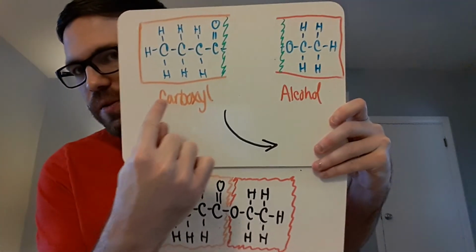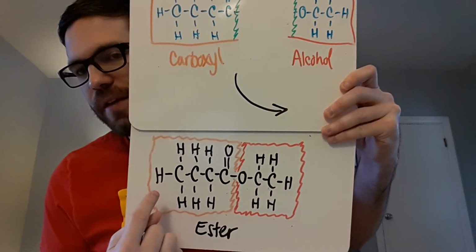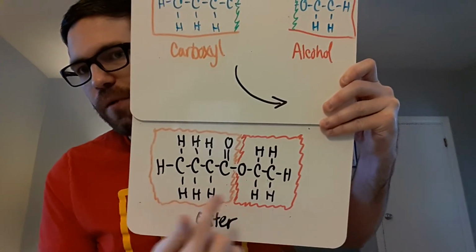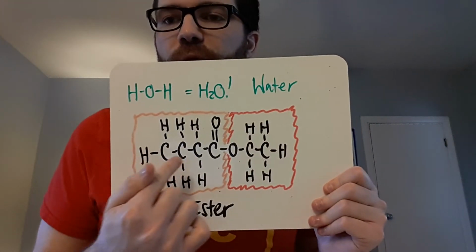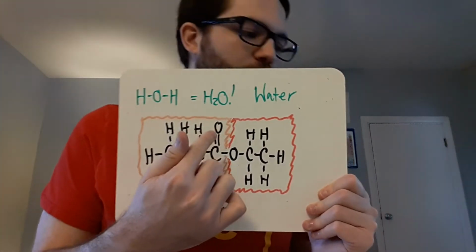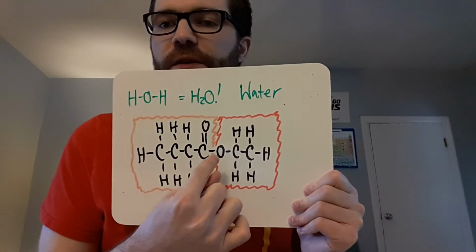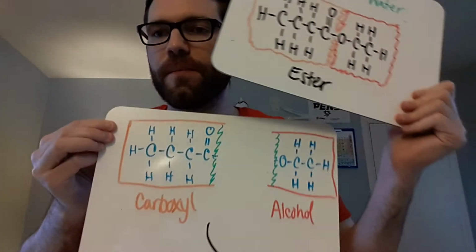And this carboxyl and this alcohol, you're going to take the water out of it, and then you're going to combine them together. Okay? Puzzle pieces combine together to form this chemical here. So let's focus on this chemical here for a second. It has 4 C's in a row, and then a double bonded O, just like that carboxyl did over there. And then it's connected to another O, and then it has 2 C's connected to it, just like that alcohol did over here. I'll show you that again one more time.